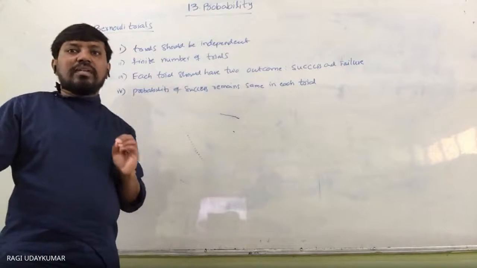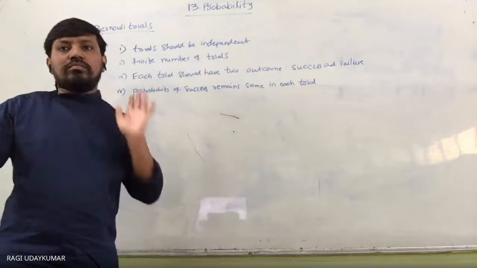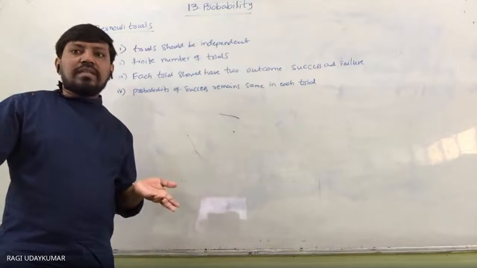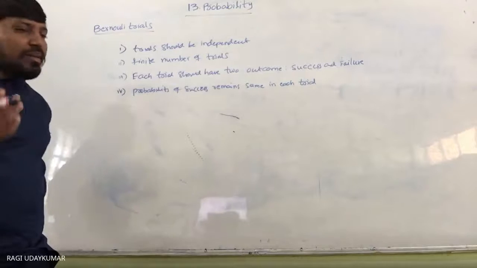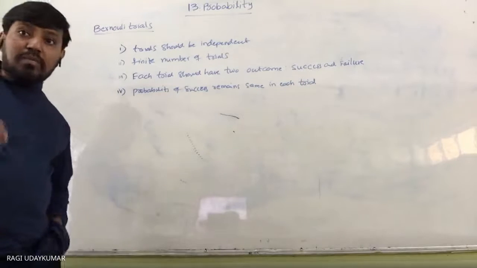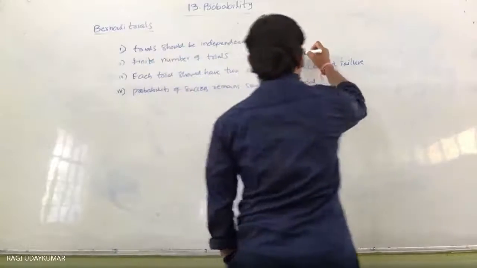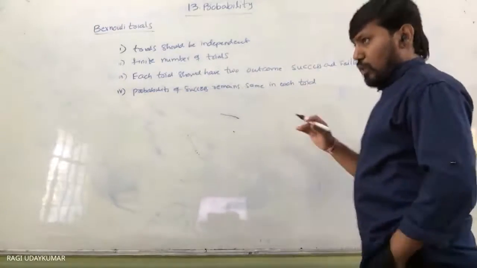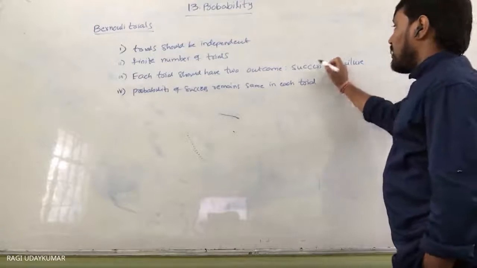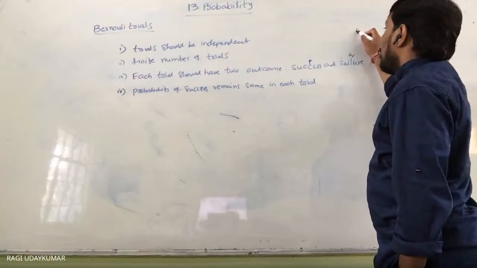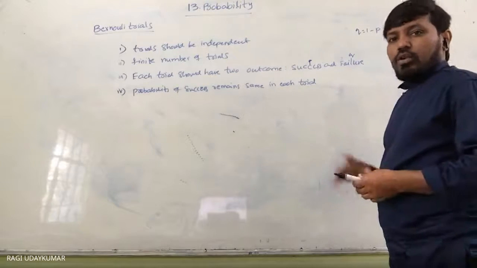Such a success is usually represented by P and failure is represented by Q. If the probability of success is 1/2, then the probability of failure is Q = 1 - P, because there are only two outcomes.